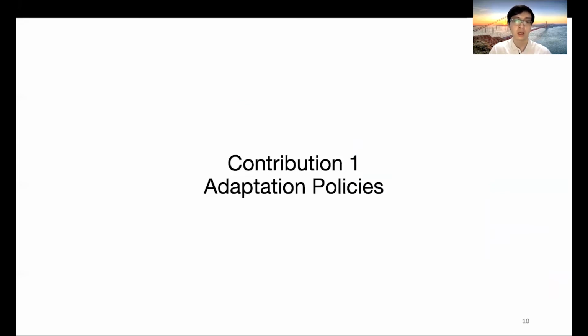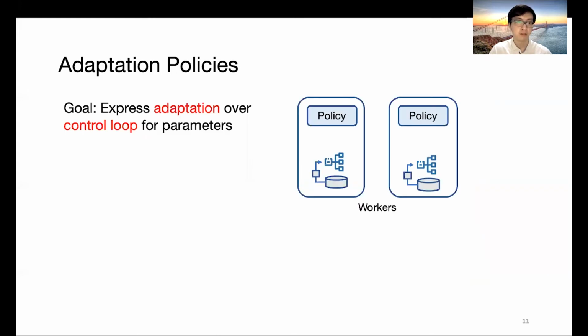We are discussing how we design the adaptation policies. The ultimate goal here is that we want to enable the user to express complex adaptation control loops for parameters. In KungFu, we replicate the policies on all the workers, and the policies will monitor the data flow in parallel.